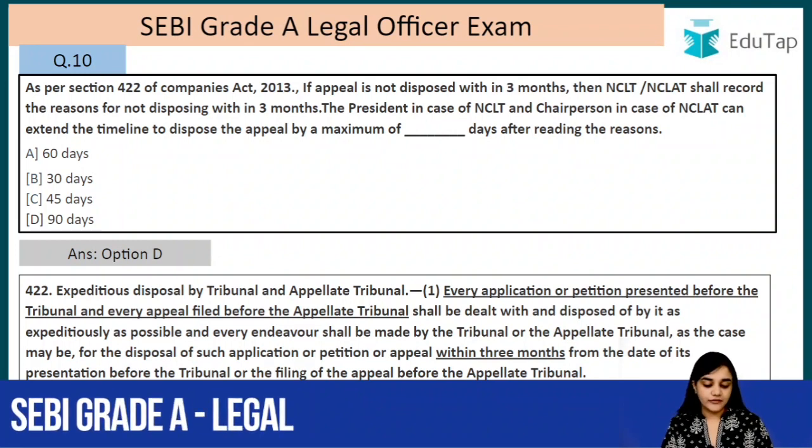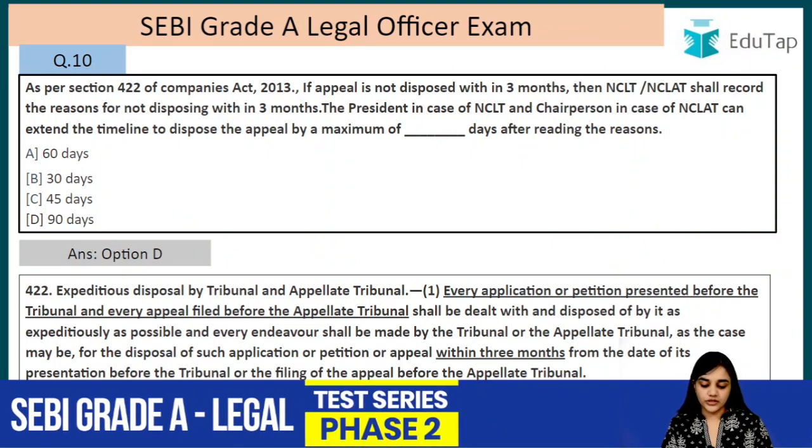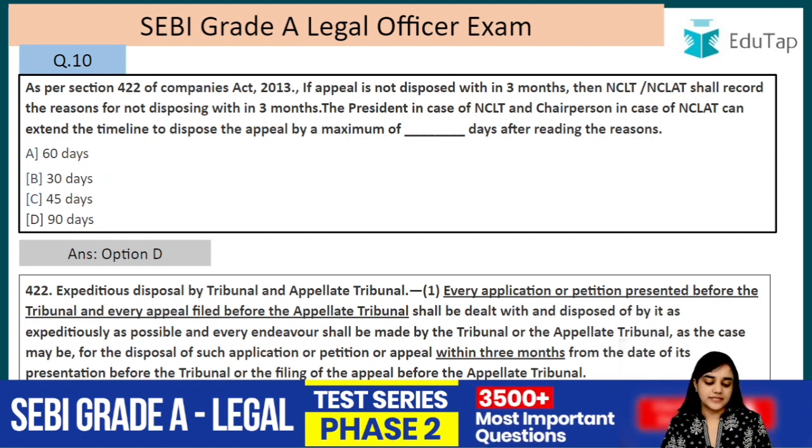Let's read this. Every application or petition presented before the tribunal and every appeal filed before the appellate tribunal. So in case of NCLT it is going to be an application or a petition, and in case of NCLAT it is going to be an appeal, right?